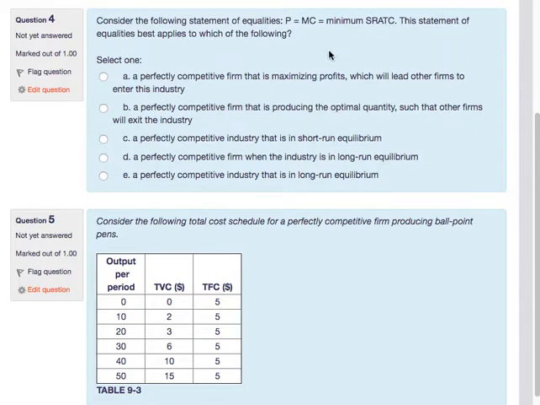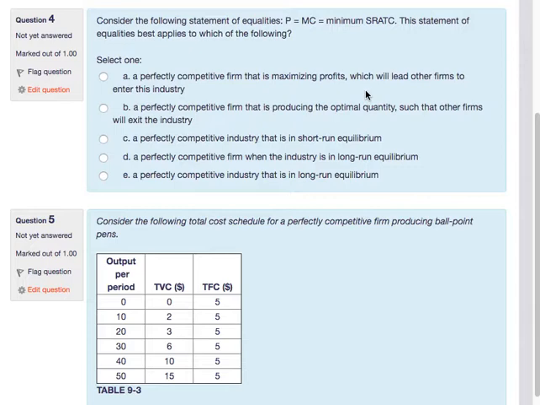So that would mean that when we have that marginal revenue curve that's upward sloping, and we have this ATC curve that intersects at its lowest point and then goes back up, if the price intersects with that marginal cost and that minimum short run average total cost, we've seen in class or through videos that this leads to an output level with zero economic profit, because the price you receive is equal to the average cost per unit, or the average total cost. They're all equal in this situation.